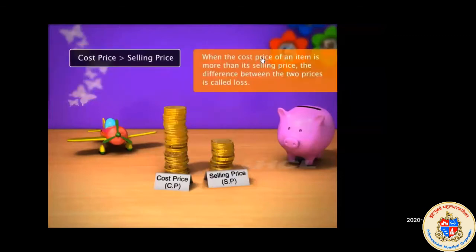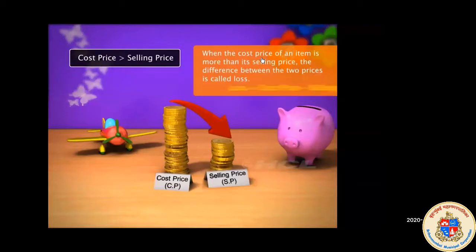However, when the cost price is greater than the selling price, it means that you make less money than what you spend on the toy. The difference between the two prices is called loss.